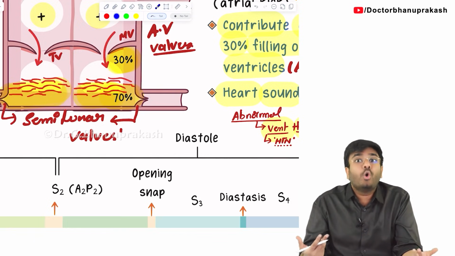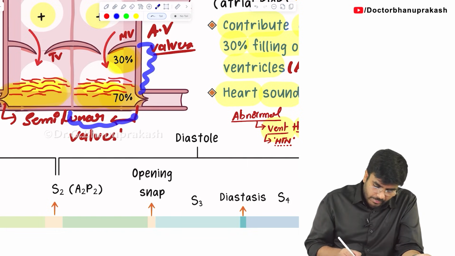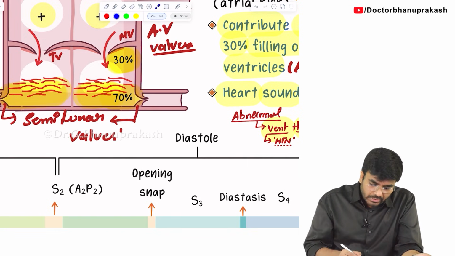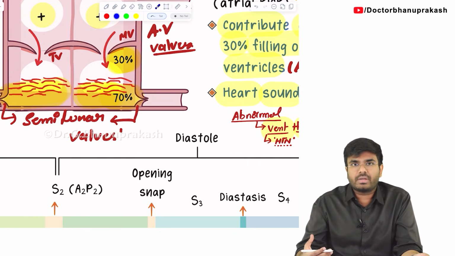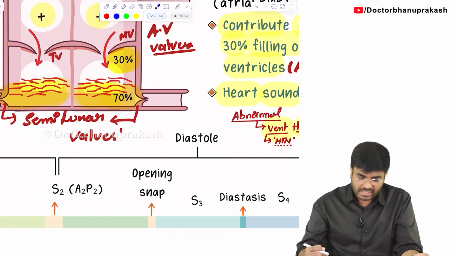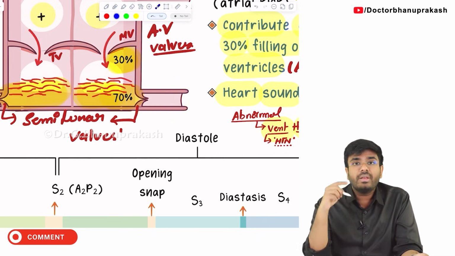There is more workload. So normally, what will happen to the left ventricle? The left ventricle will undergo hypertrophy, or you can say the left ventricle is becoming stiff. It's becoming a stiff ventricle in a patient who is having long-standing hypertension. In a long-standing hypertension patient, there will be ventricular hypertrophy.